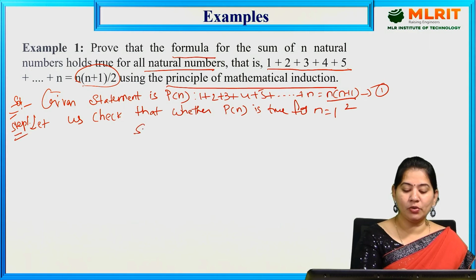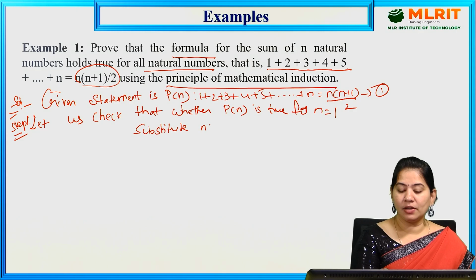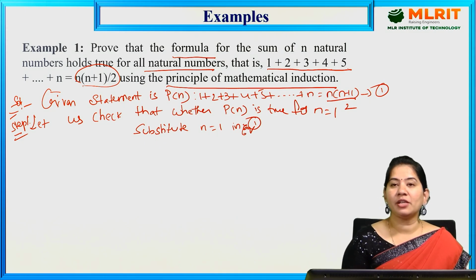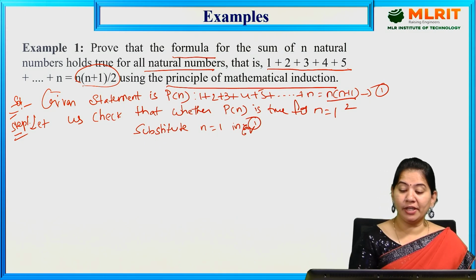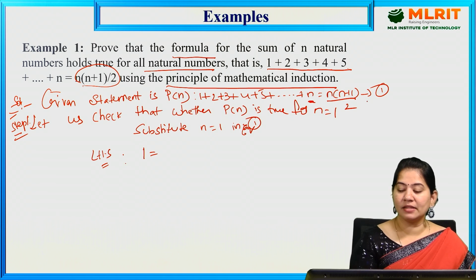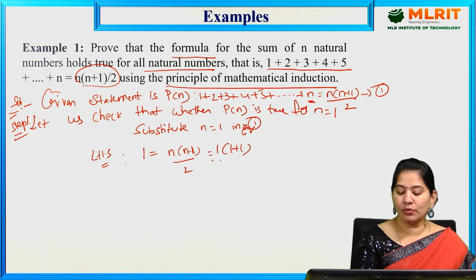So now substitute n is equal to 1 in equation 1. So this is equation 1. Now if you substitute n is equal to 1, the LHS is 1. And the RHS is n into n plus 1 by 2, that is 1 into 1 plus 1 by 2, which is nothing but 2 by 2 is equal to 1.